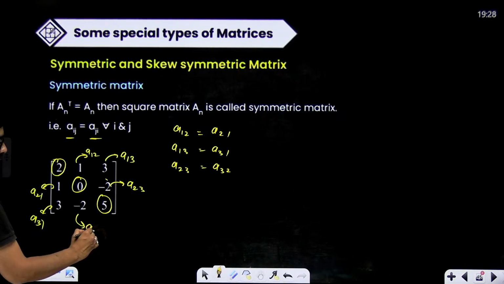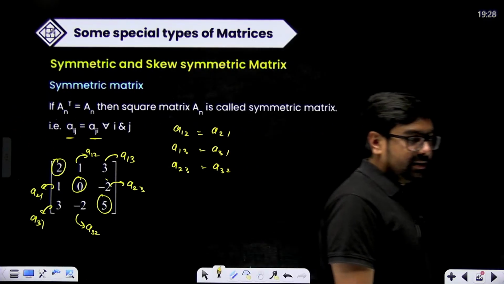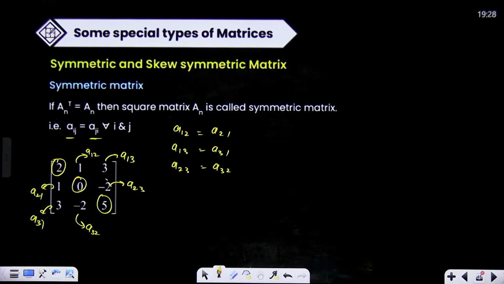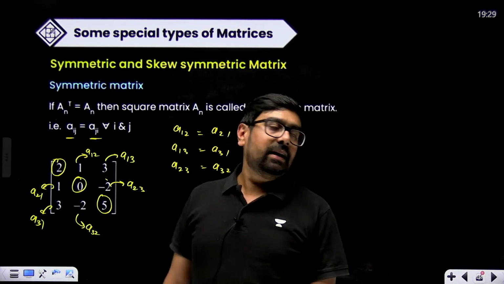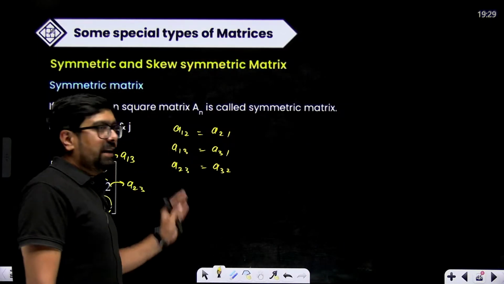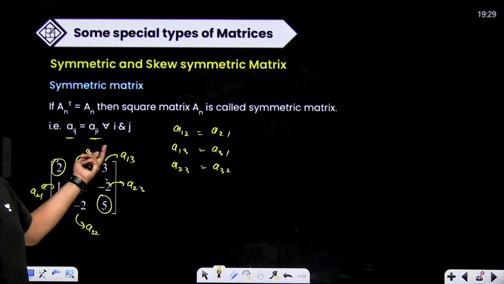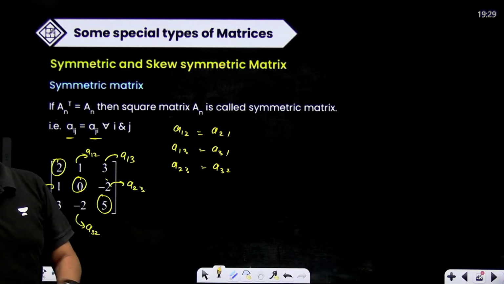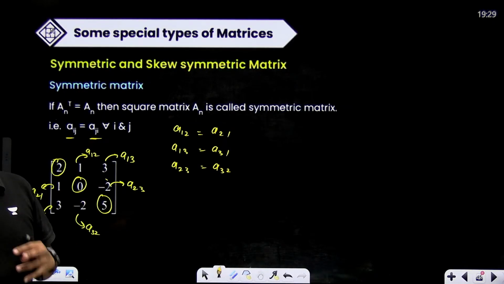Yes, this is exactly equal. So yes, this is a symmetric matrix. Whenever Aij is equal to Aji for all i, j, that means that is a symmetric matrix.